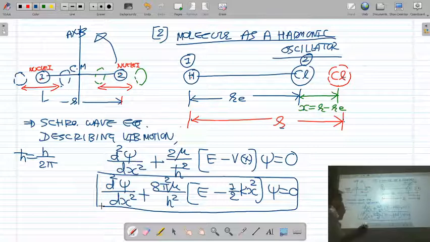The Schrodinger equation is d square psi upon dx square plus 2 mu upon h cross square, or 8 pi square mu upon h square, times E minus the potential energy of the oscillator, half kx square, psi is equal to 0. Next lecture we will solve this Schrodinger equation, get the vibrational energy of the molecule, and then discuss the vibrational structure. Thank you so much.